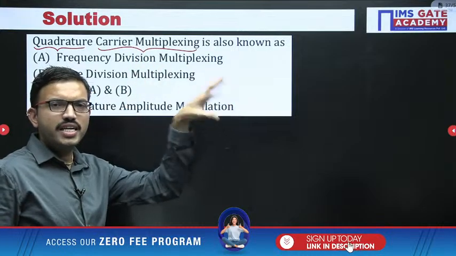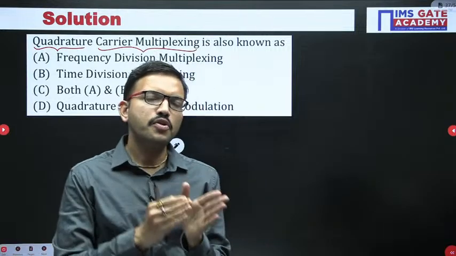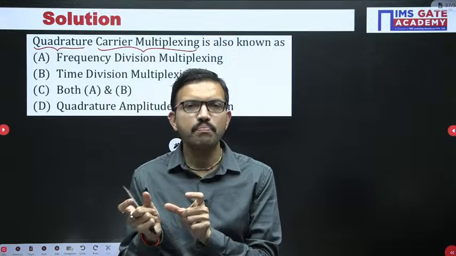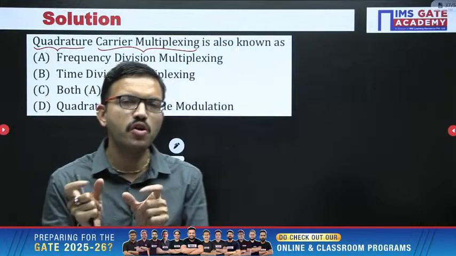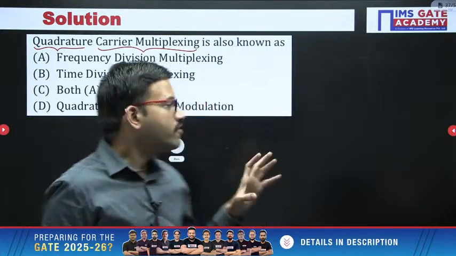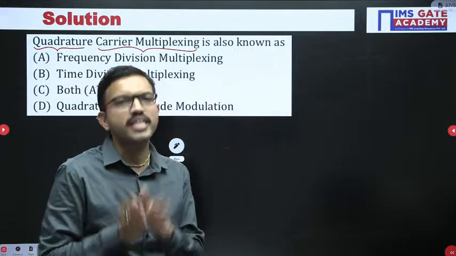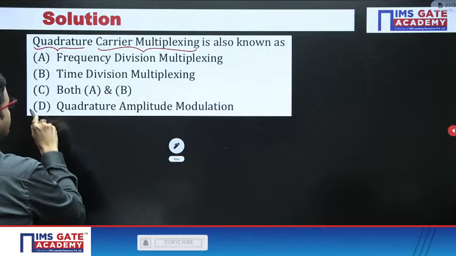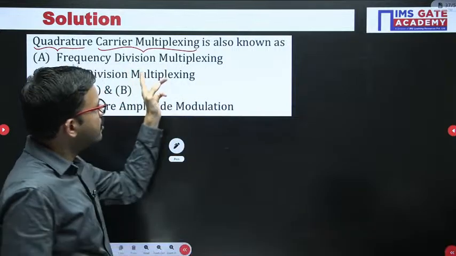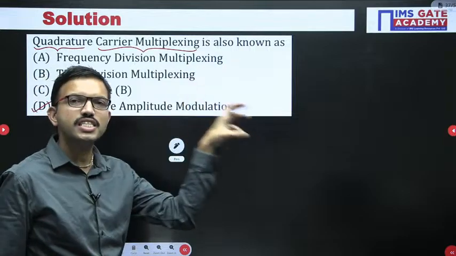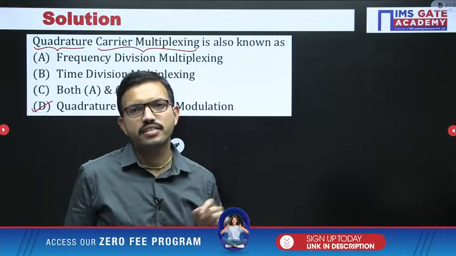Whatever you get at the output, you get two DSBSC signals. In both DSBSC signals, the carrier frequency is the same, but the message signals can be different. The carrier signals in these two modulated signals differ by 90 degrees. Whatever modulation techniques you studied in the first chapter, you can consider all of them part of AM. That is the reason another name for this is quadrature amplitude modulation. Just for your reference, with quadrature carrier multiplexing you get two DSBSC signals, and in both the carrier signals differ by 90 degrees.